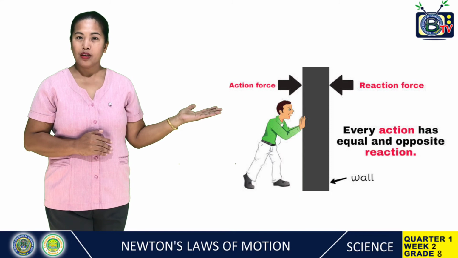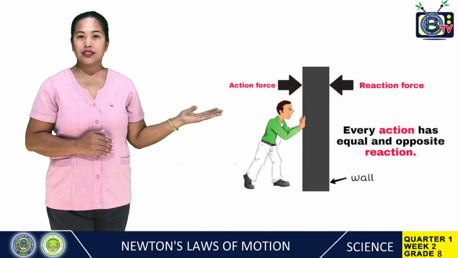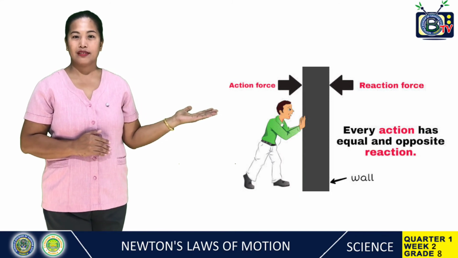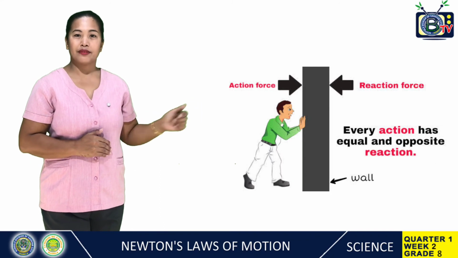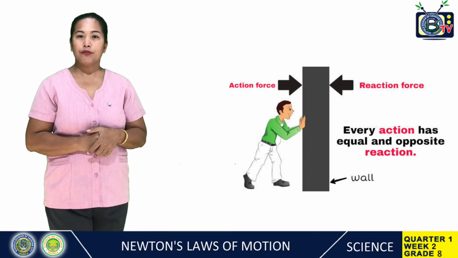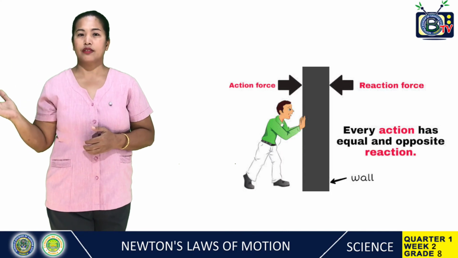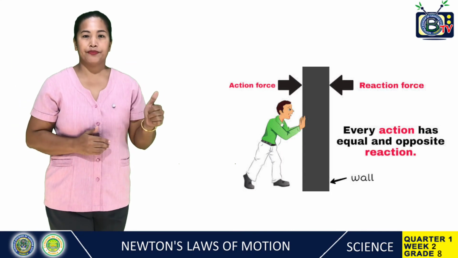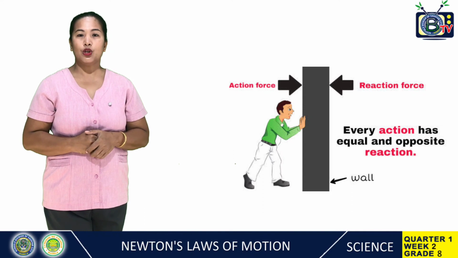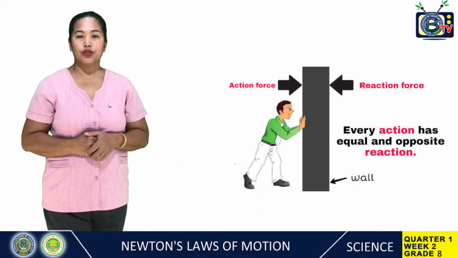For example, a boy pushing a wall. What is the action in the given situation? You are correct. The action is when the boy pushes the wall. How about the reaction? Impressive! The wall exerts an equal and opposite magnitude of force to the boy.